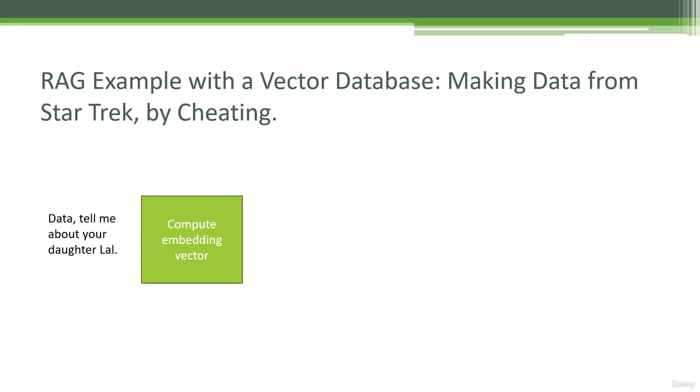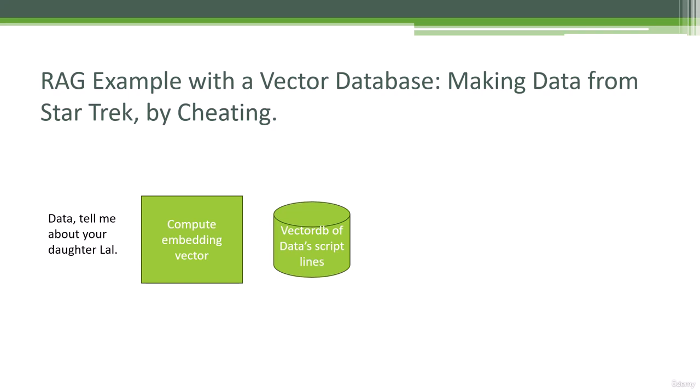First we need to compute an embedding vector for that query. "Data, tell me about your daughter Lal." And we'll get some sort of multi-dimensional vector that says where this sits in our embedding space. We can then do a vector search in our vector database that's been pre-populated with everything Data ever said before. Just like we did with the fine-tuning API, we have a document that we built up of every line of dialogue that Data ever said, and we can stuff that into a vector database offline. That involves looking up, in batch manner, every embedding vector that's associated with every script line. So offline, I have this script that looks at everything Data ever said, computes the embedding vector for that line, and stuffs it in this vector database.